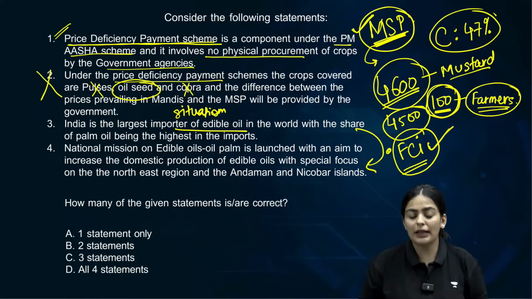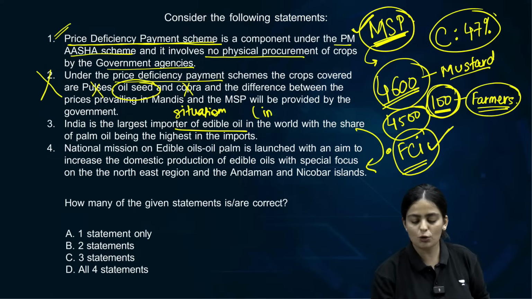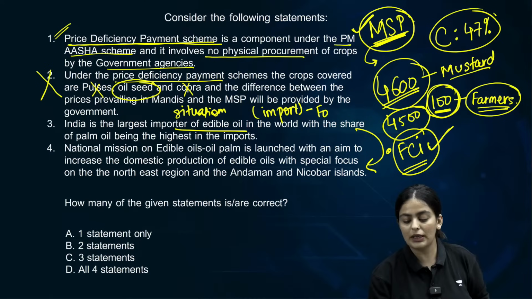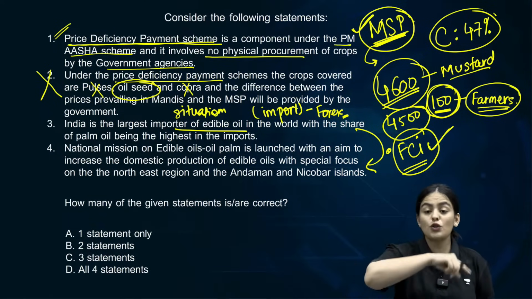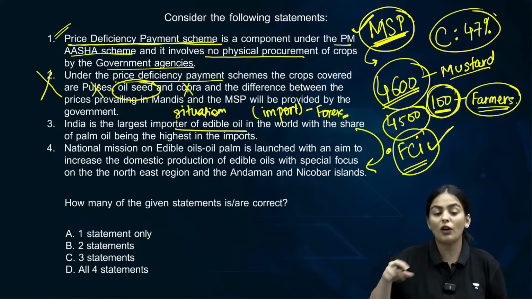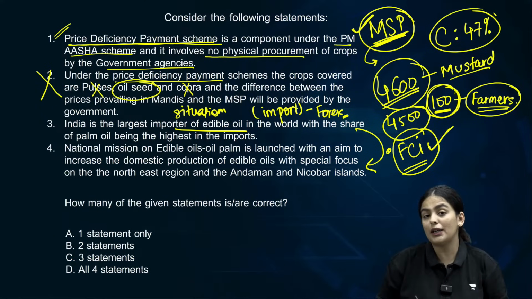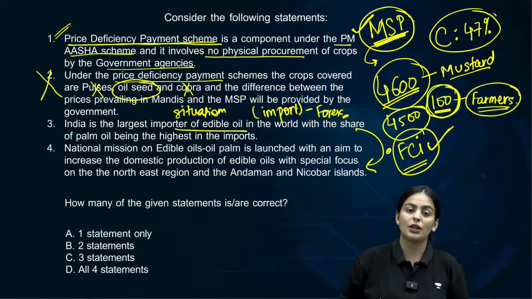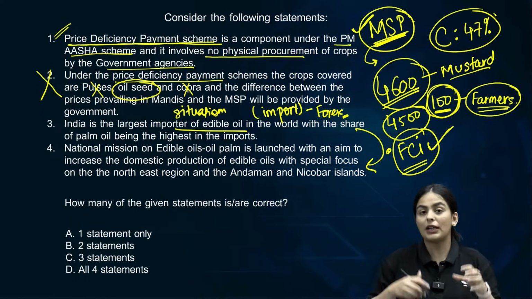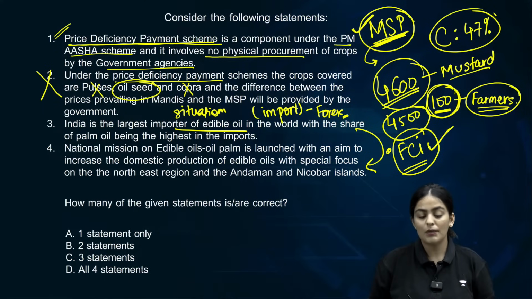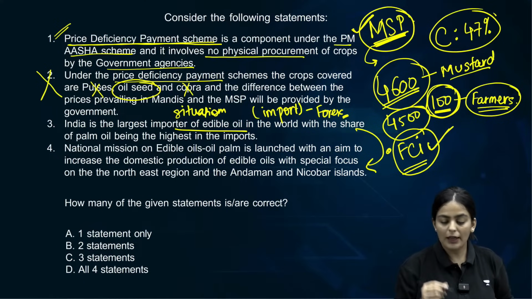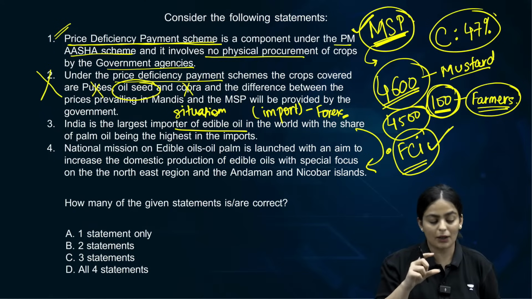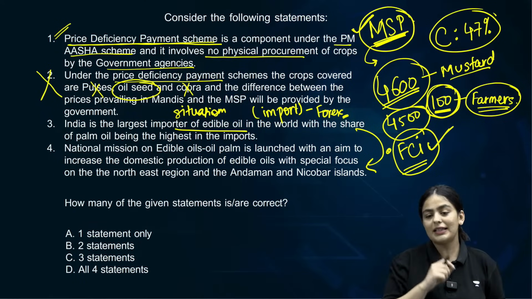We are importing a lot of edible oil. The issue is of import, and because of that we are also losing a lot of our forex reserves. So in order to solve the problem, we want to encourage oilseed production or oil palm production in India itself. Clear? So increasing the area under oil seeds, etc. should be the concern. Now again, there is a link between statement 3 and statement 4.